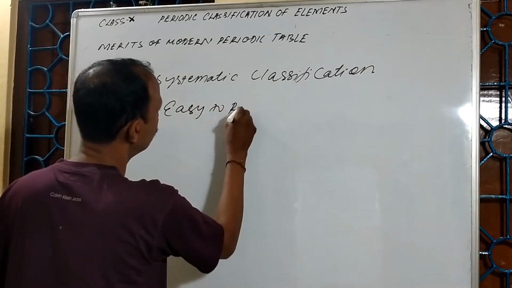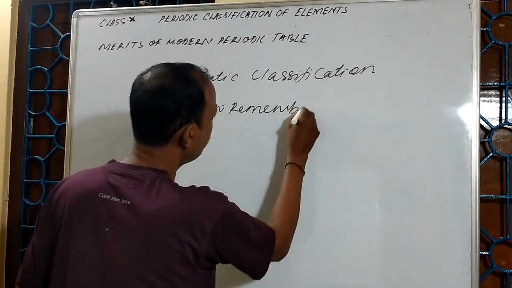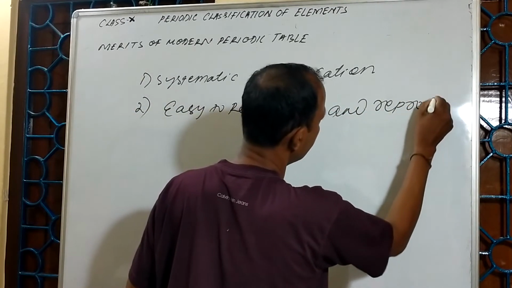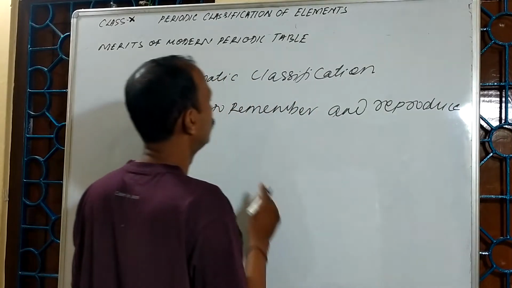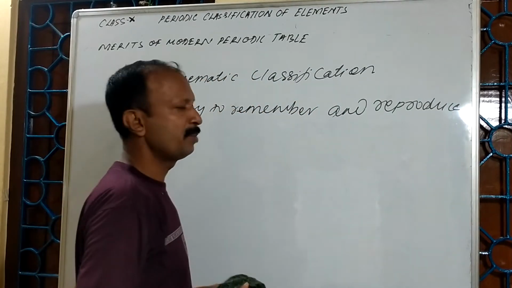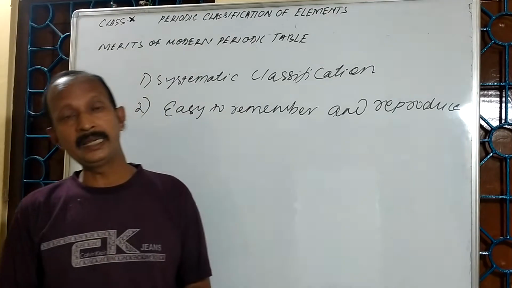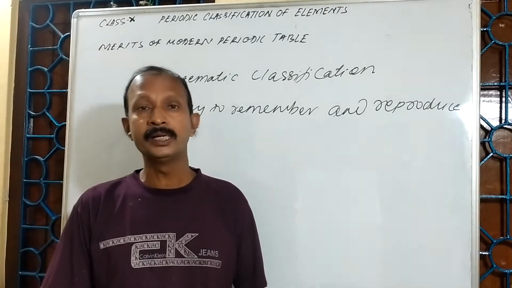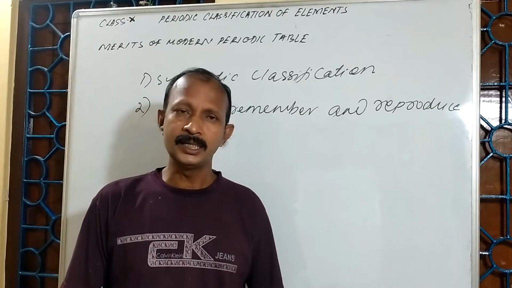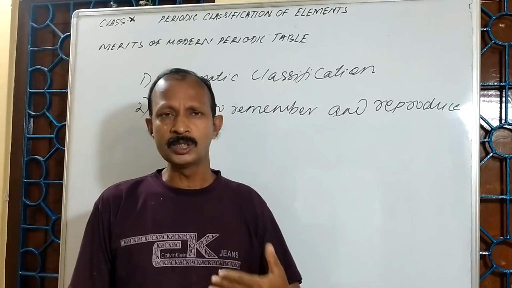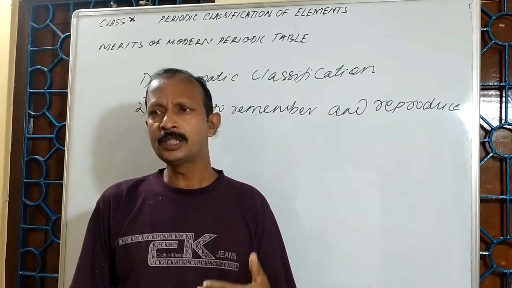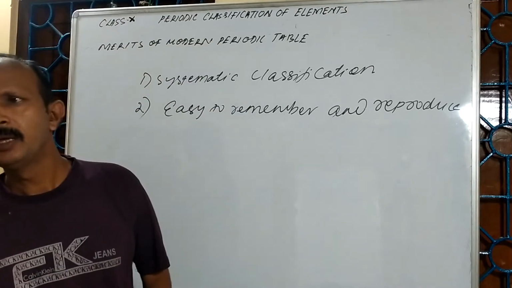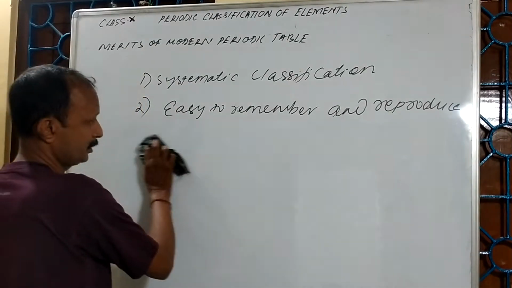Second one is that it is easy to remember and reproduce. Since the elements are arranged according to the increasing order of their atomic numbers, it is easy to remember the elements and also reproduce the periodic table.